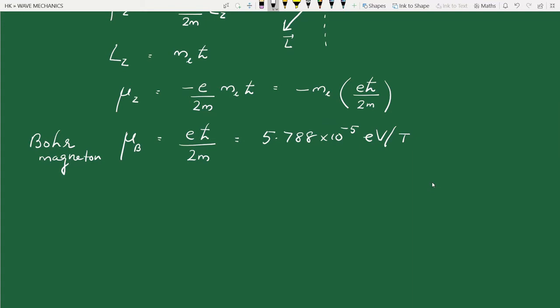So if I rewrite the z component of the orbital magnetic dipole moment in terms of mu B, it is simply ml into mu B. So we can see that the z component of the electron's orbital dipole moment is quantized. So we have this equation: the z component is equal to minus ml mu B.